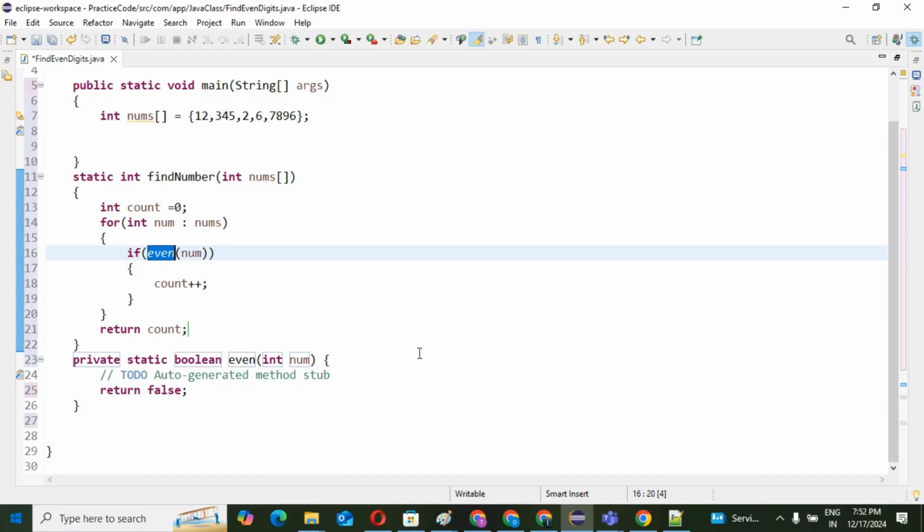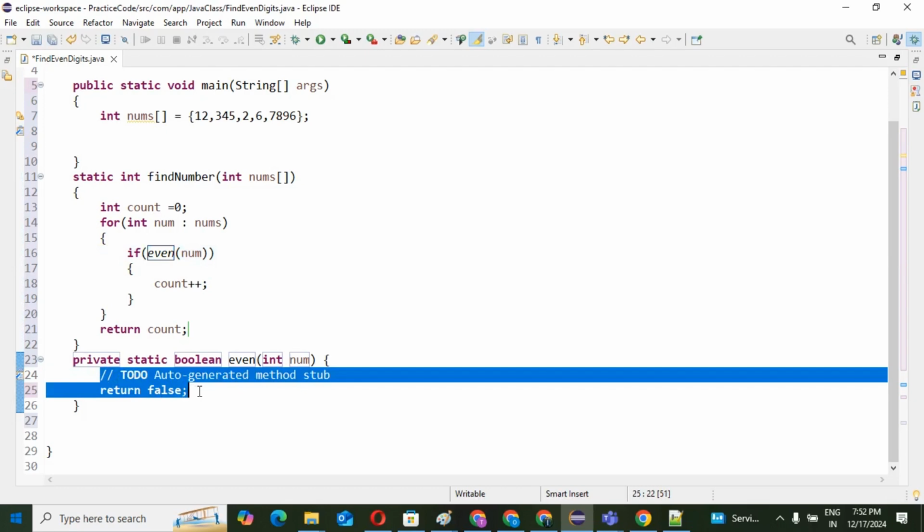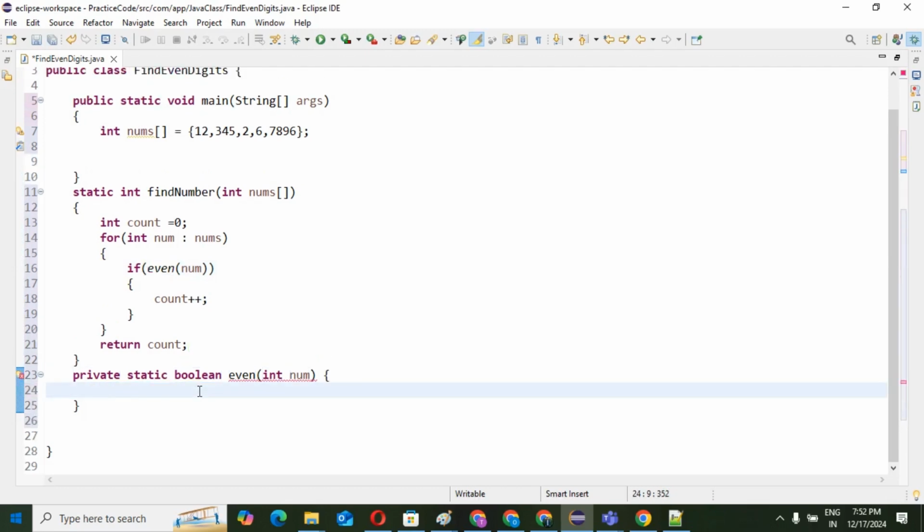So in this even method, just concentrate. Remove all these things. This is our boolean method.